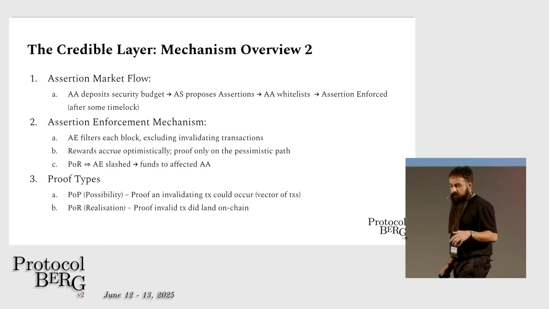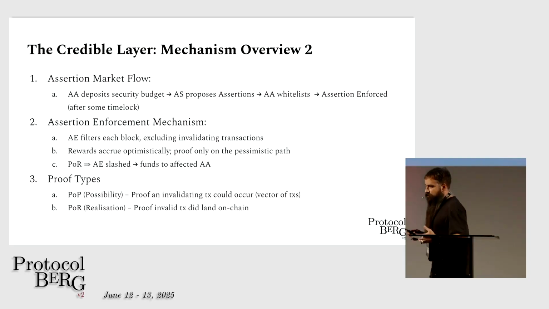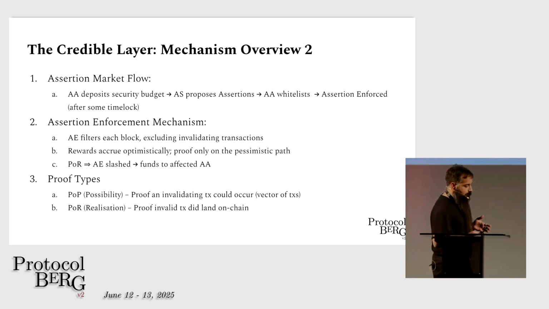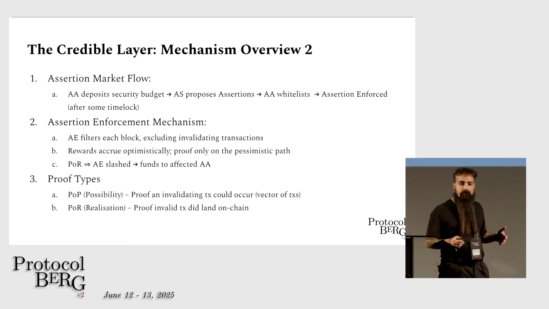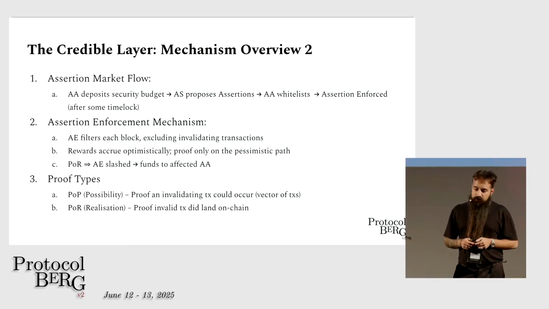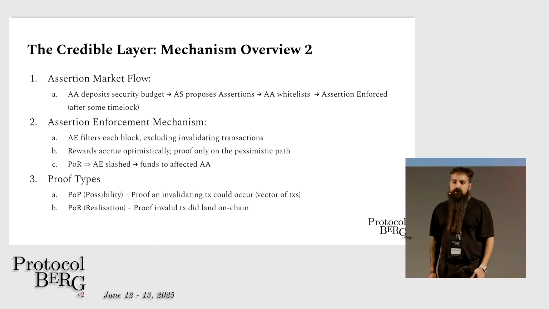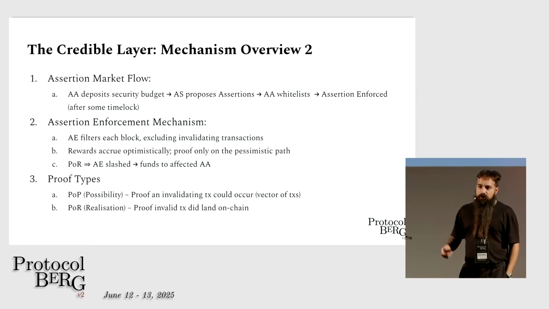The assertion enforcer, the node, will filter transactions that it receives that are responsible for adding to the block, and will exclude any transaction that invalidates any of these rules. It gets rewarded all the time, optimistically, but it gets slashed in case it doesn't fulfill its promise. And we can do that with what we call a proof of realization, which is a proof that a transaction landed on chain which invalidates an assertion, right? And we can do that after the fact, after the transaction has landed.